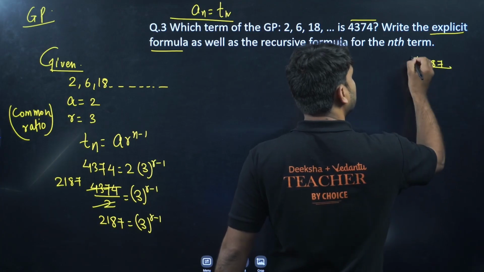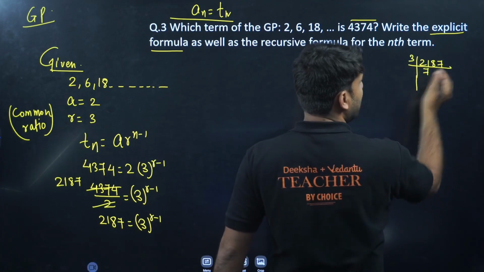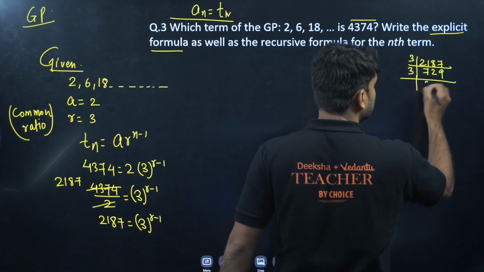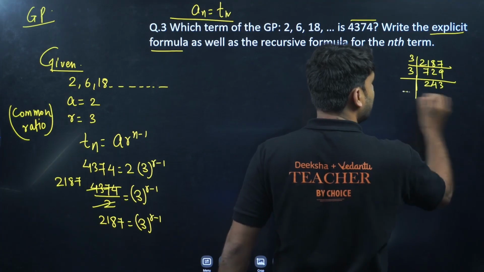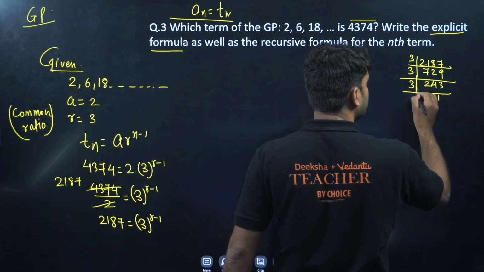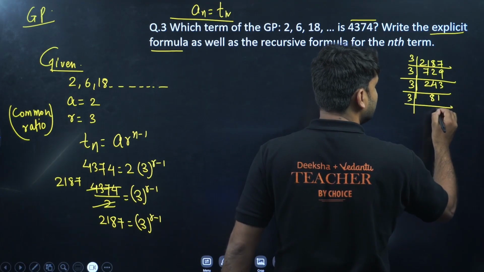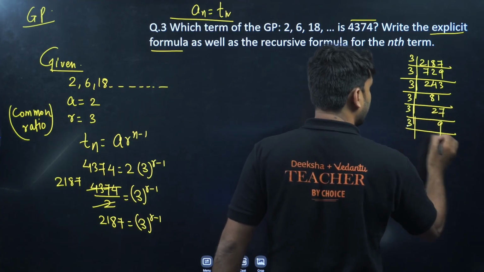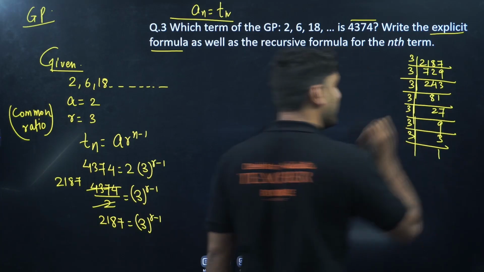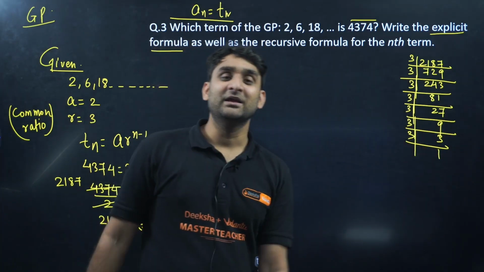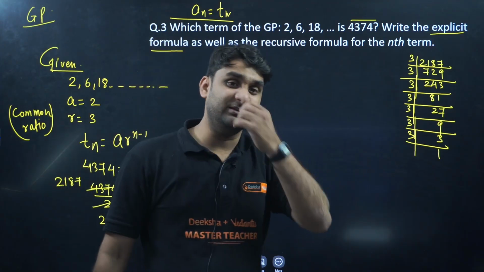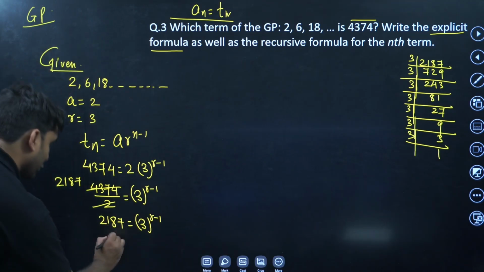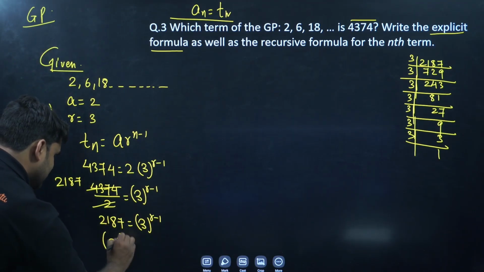2187 divided by 3: 3 7s are 21, and this is 8, so 3 2s are 6, and again 3 9s, again 3, so 3 2s are 6, 3 4s are 12, 3 3s are 9, again 3, so 3 8s are 24, 3 1s are 3, again 3, and this will come 27, again 3, so 3 9s are 27, again 3 3s are 9, again 3, we have 1. Wow, the prime factorization is completely only 3. How many times? 1, 2, 3, 4, 5, 6, 7 times. So we can write 2187 as 3 to power 7.